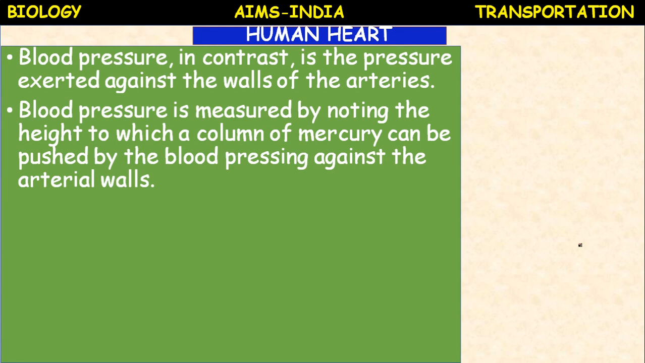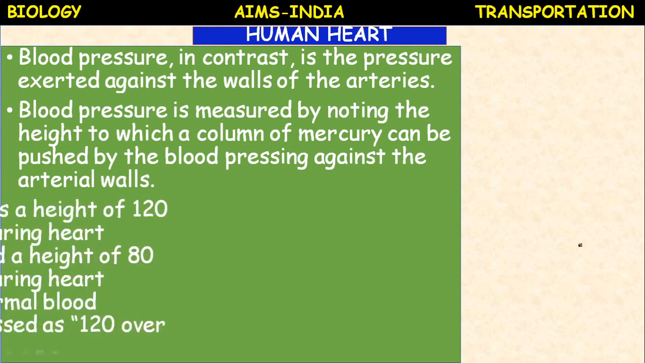Here, in order to measure the blood pressure, a machine is used that is called a sphygmomanometer. A cloth or a band is tied to the body where the artery is pressed. So the pressure with which the blood is pressing against the arterial wall is called blood pressure.